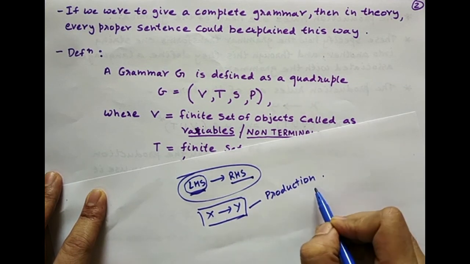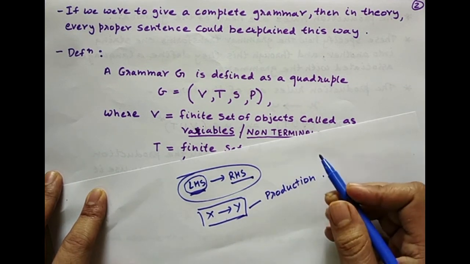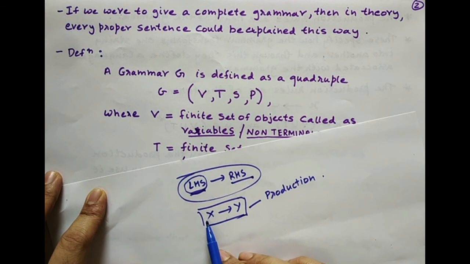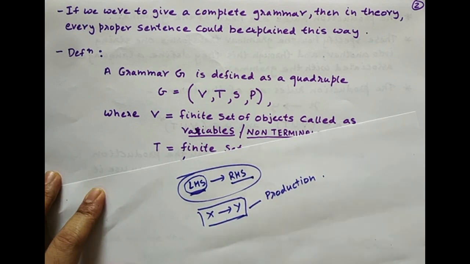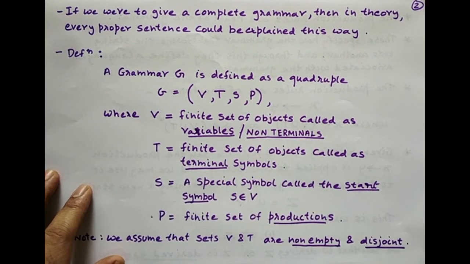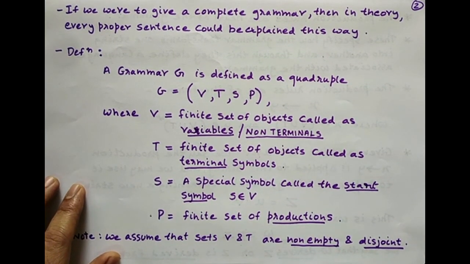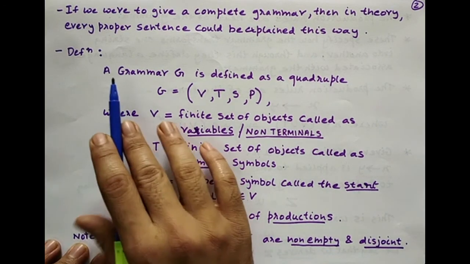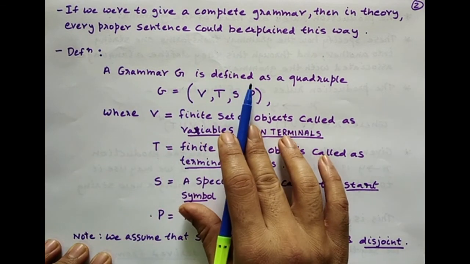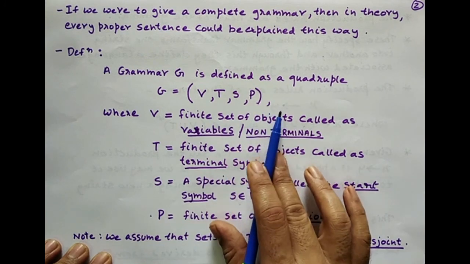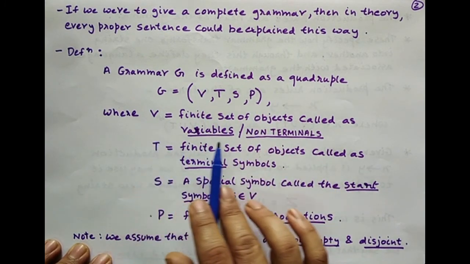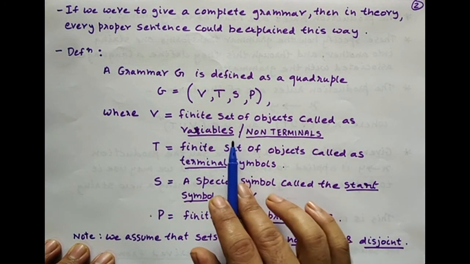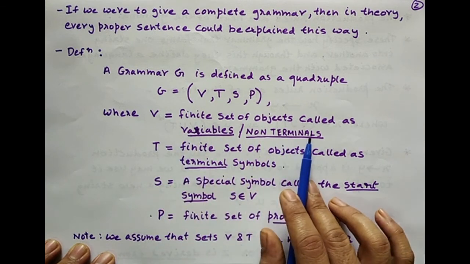Production is just another name for a rule, which has a left hand side and a right hand side. At any point of time, the left hand side can be replaced with its right hand side without changing the meaning. So what is P? P is a finite set of productions in the grammar. A general grammar G is defined with four terms, four tuples. V, the set of variables. They are like containers. Variables are also called non-terminals.